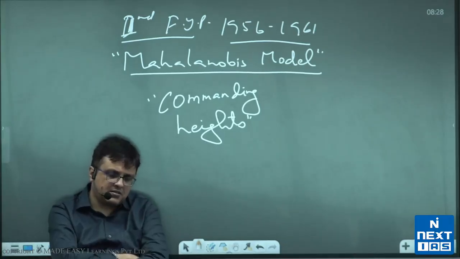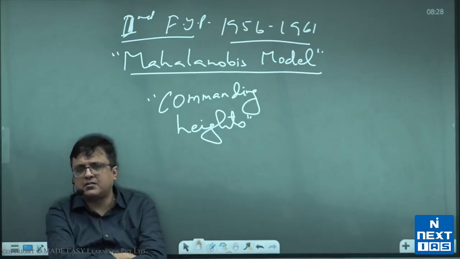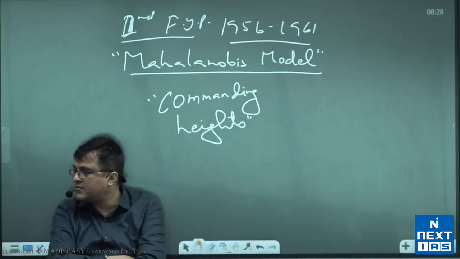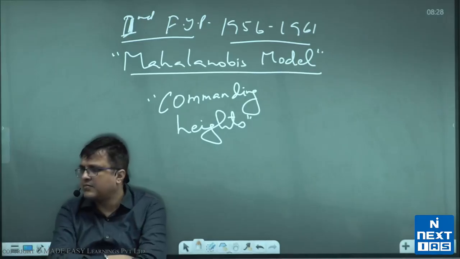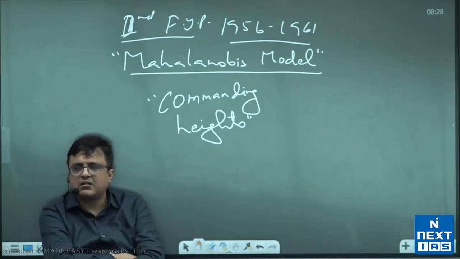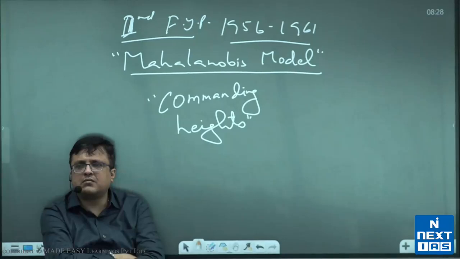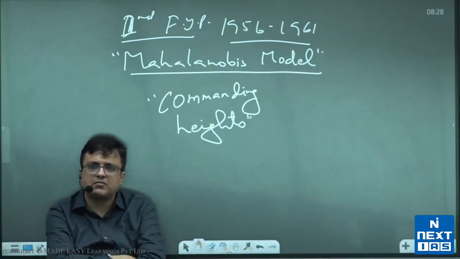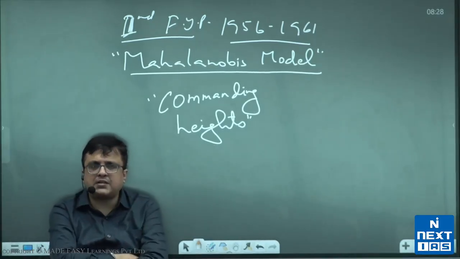That is, all important industries were kept under the control of public sector.